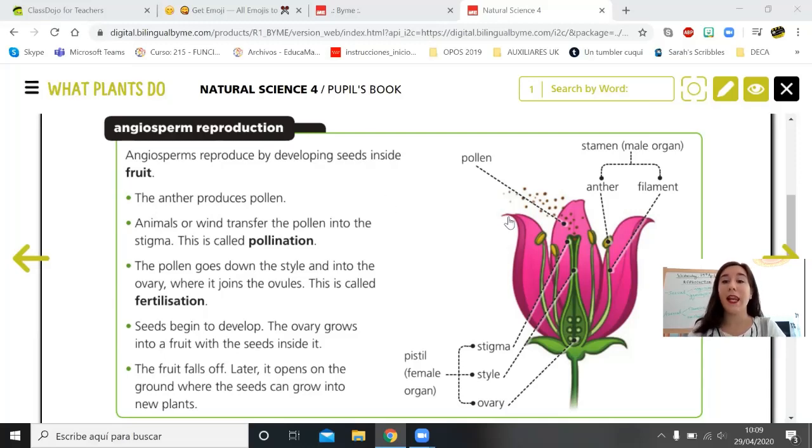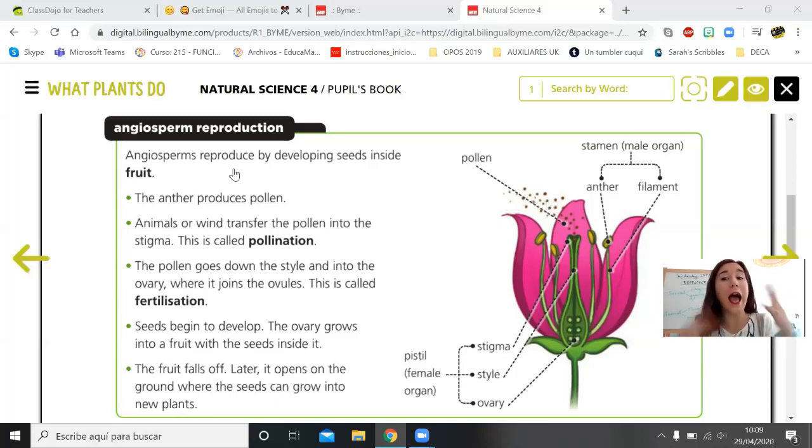Okay? Let's see the parts of the flowers. We have the pistil, that is the female organ, where we can find the stigma, the style, and the ovary. The stigma is this part, this tube is the style, and this part is the ovary. Okay? And then we have the stamen, that is the male organ. In the stamen, we have the anther and the filament. The anther produces the pollen, okay? And this is the pollen.